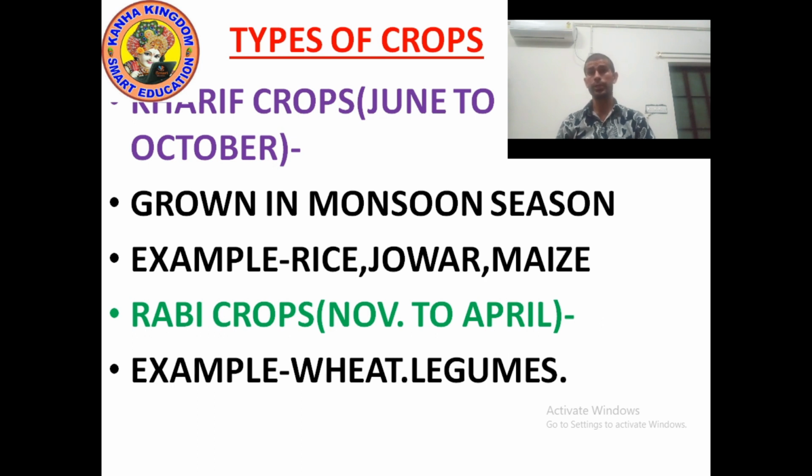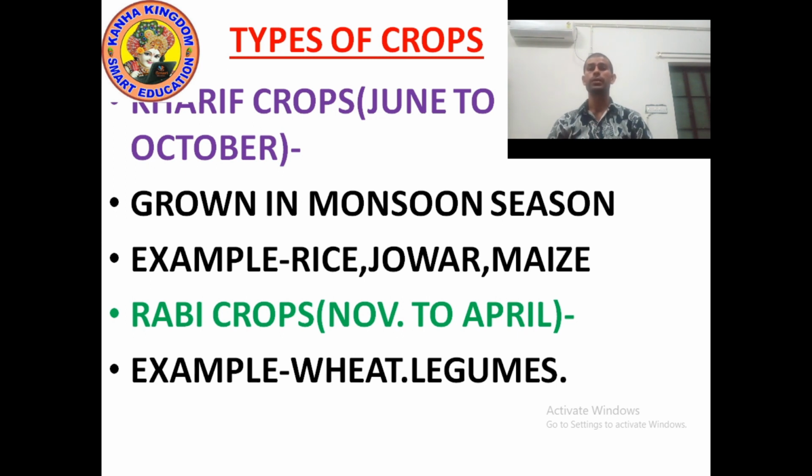Legumes means plants with pods, like pea. So Rabi crops are grown from November to April, and Kharif crops from June to October. I hope you understood.